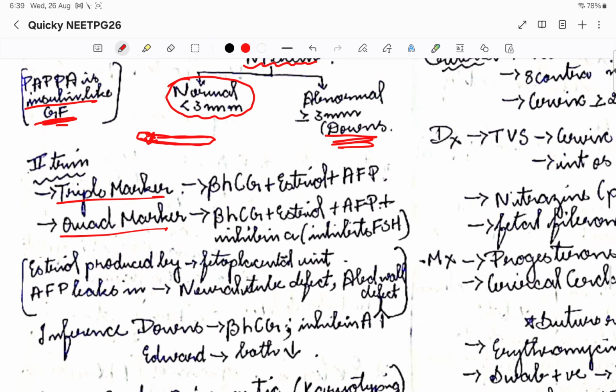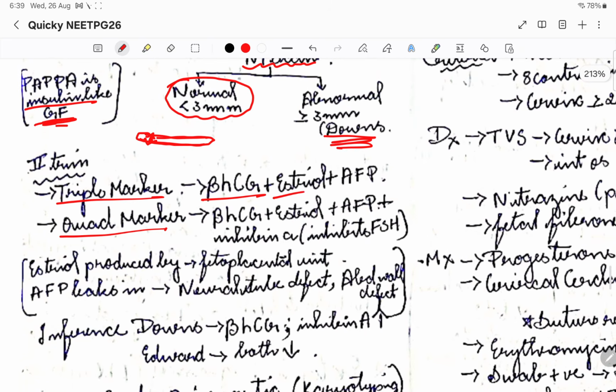Now coming to the second trimester, the triple marker is beta HCG, estriol and AFP. These are the triple markers that we do. In the quadruple marker, we have beta HCG, estriol, AFP, and we add something known as inhibin A. Please remember it is inhibin A, which basically inhibits the FSH. So we see all these levels. All these hormones we discussed, right? They basically tell how the baby is developing. So these are the levels that we see.